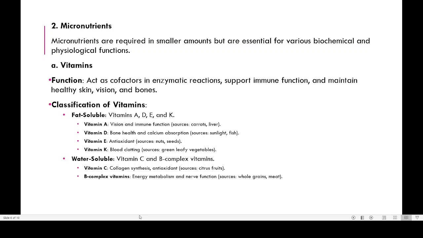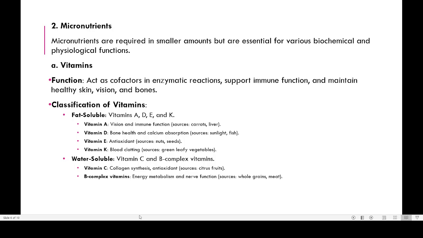When they do not take citrus fruits like oranges, they will have this problem known as scurvy. Scurvy is a dangerous disease. It can kill the person also. In the beginning it will be a problem with the gums, skin, etc., but finally that will lead to the death of the patient.